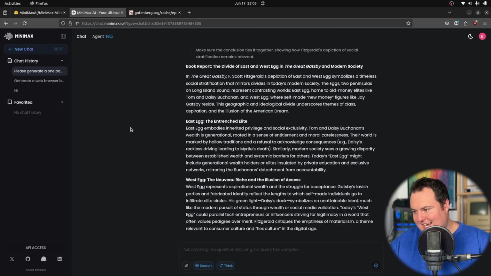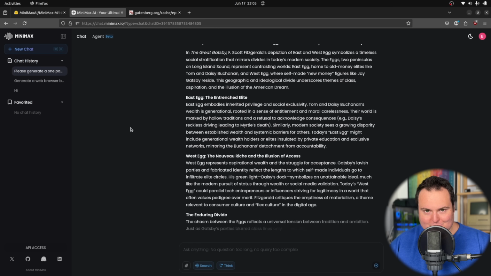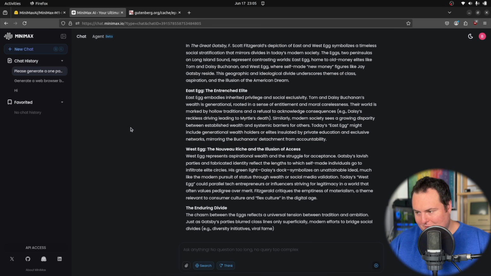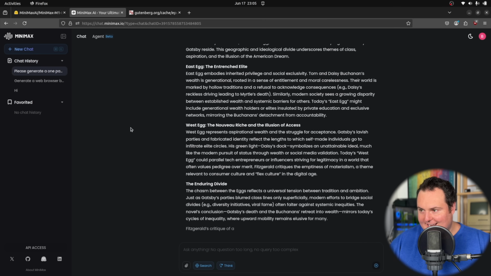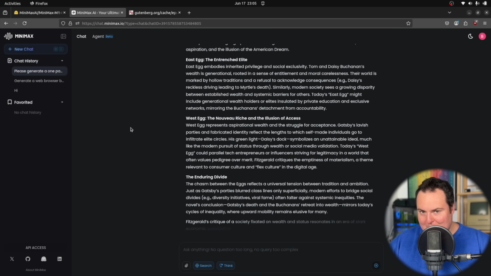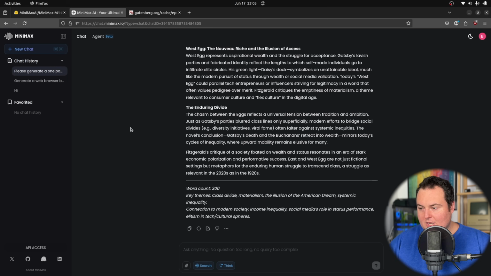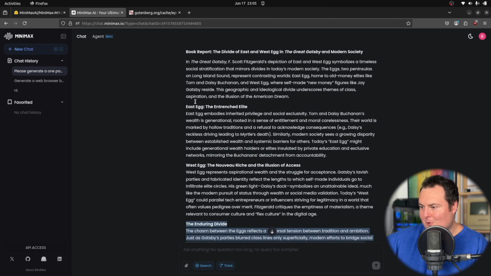I mean, look at the text. You could also say, well, maybe the model was just trained on this book, which is also a possibility, but we'll give it the benefit of the doubt and think it is specifically referencing the pasted text. All right, good. This did correctly finish. We have our book report right here.